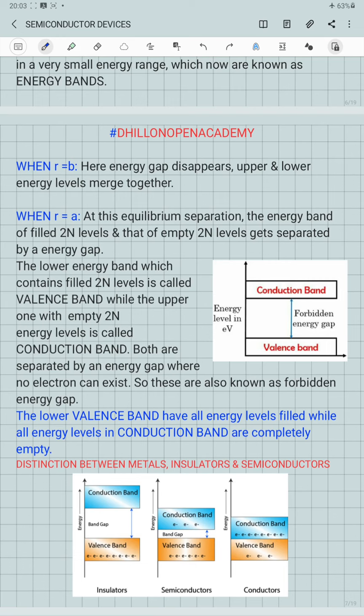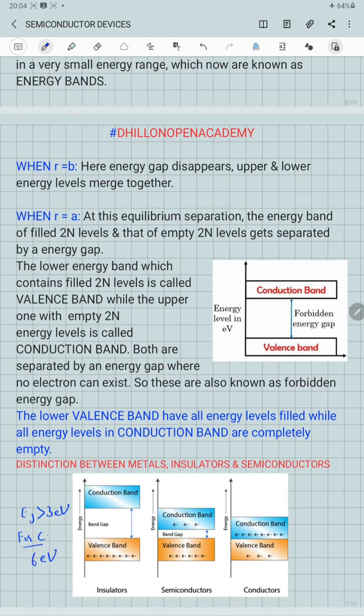In case of the insulators, the valence band is completely filled, whereas the conduction band is completely empty. And there is a large energy gap between the conduction band and the valence band. And this energy gap, Eg, is greater than 3 electron volt. For example, for carbon, this energy gap is 6 electron volt.